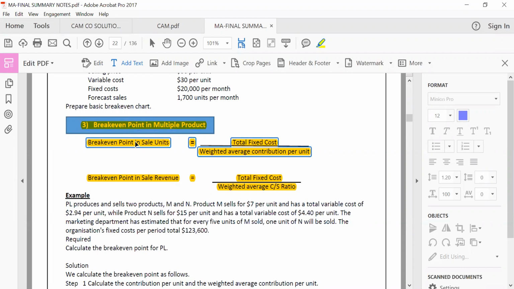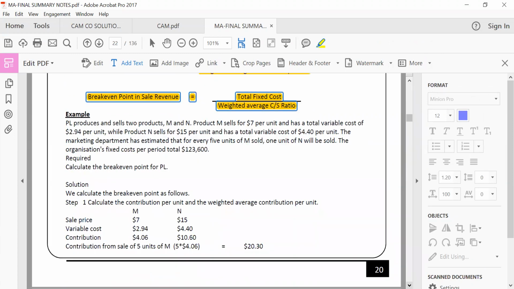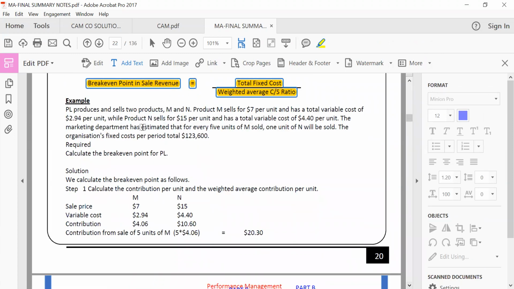So we have break-even points in sales. If it is a multi-product, we need total fixed cost over the weighted average of the contribution per unit. In my recorded lecture, I show students how to calculate the weighted average of the contribution per unit. Then also be mindful of the calculation of break-even points in sales revenue: total fixed cost over weighted average contribution to sales ratio. We have a lot of examples here in this manual, which the student can go through for break-even for a multi-product.